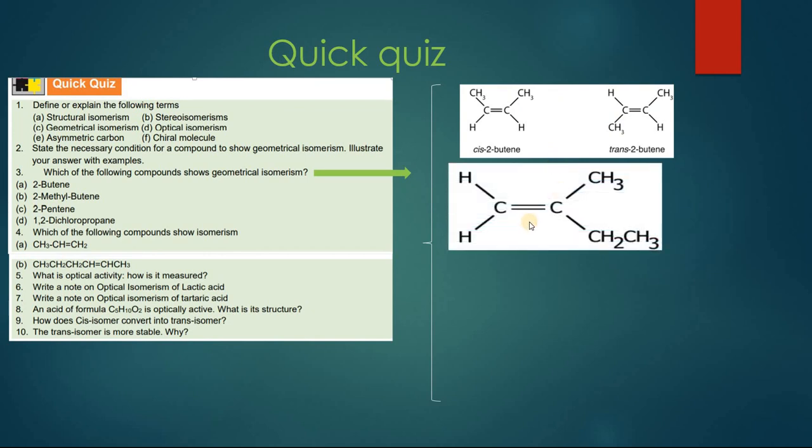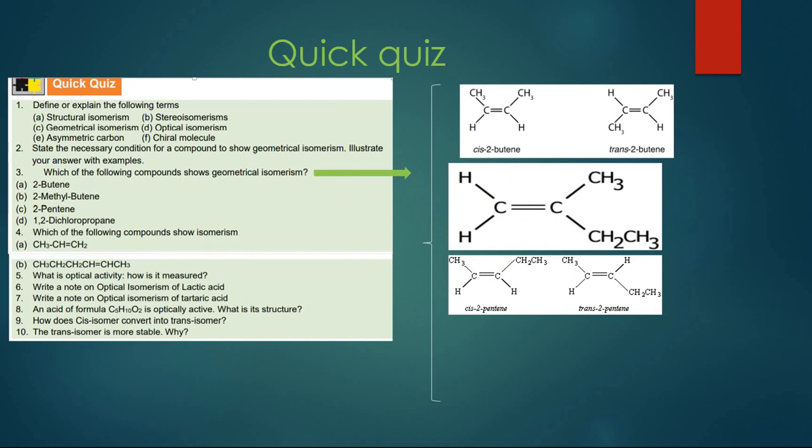Next one is 2-methylbutene. It cannot show geometric isomerism, because in this one you can see one of the carbon atom is attached with two of the hydrogens which are same group. So it will not show geometric isomerism. 2-pentene can show geometric isomerism very easily. In 2-pentene, there is a double bond present at position number 2, and rest of these two will be considered as alkyl groups, and carbon atom which is holding double bond is attached to two different groups. When both of the alkyl groups are on the same side, it is cis isomer. When they are on the opposite side, it will be called trans isomer.